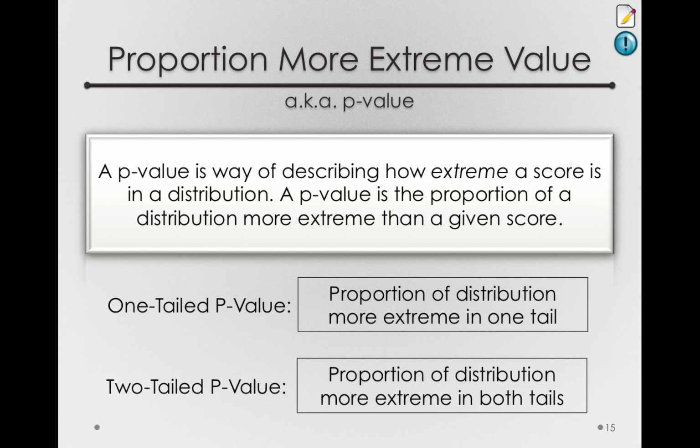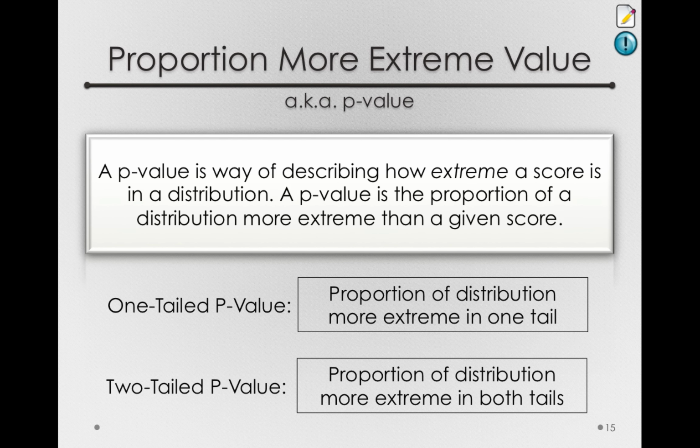If we're trying to tell if the coin is biased, we may not care if it comes up heads more often or tails more often. We just want to know how much sampling error we obtained and whether that much sampling error is expected by chance. We'll see that two-tailed p-values have some better properties, but we'll come back to that in just a second.